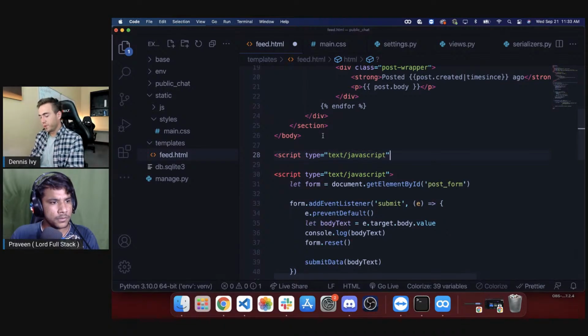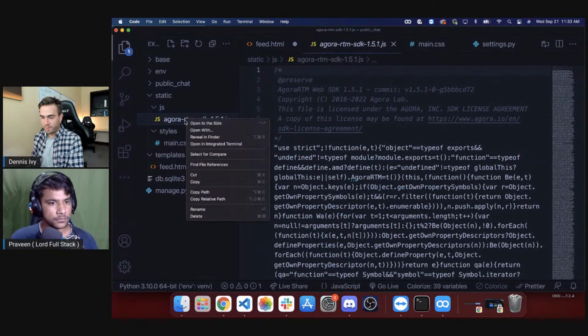And then with the script tag, you use source, right? So it's source. And then we already have that static tag loaded. So we're just going to do static. And then we're going to point to, with single quotes here, JS/ and then the name here.